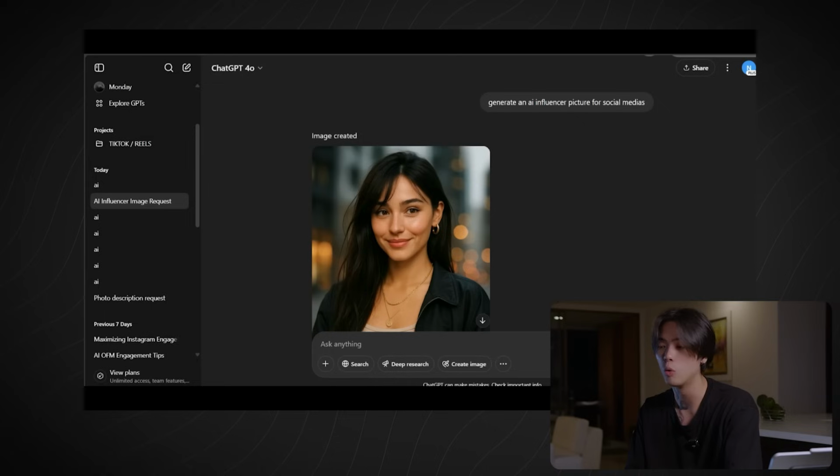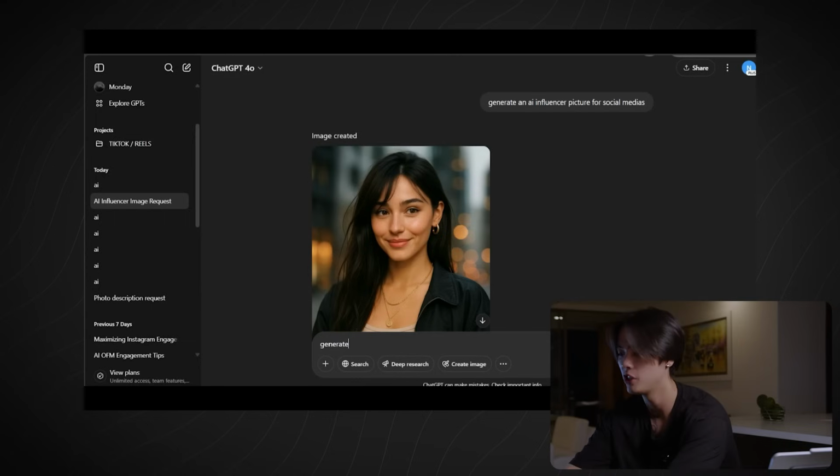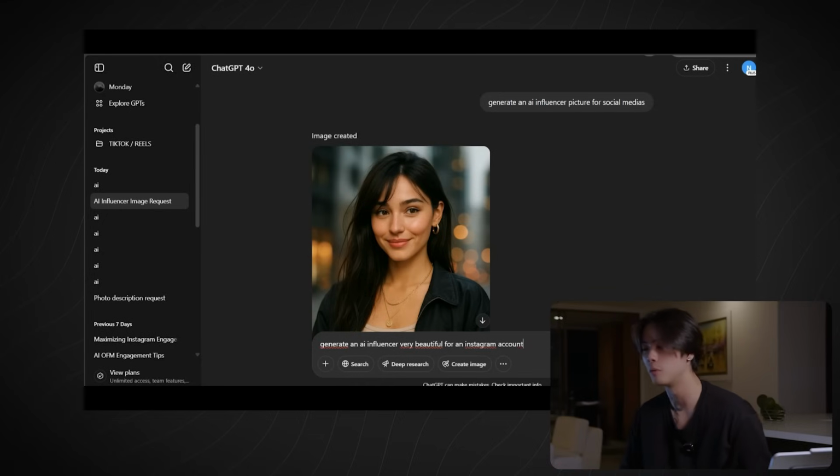And I just want to begin by telling you what to not do first. Something you don't want to do when you use a prompt generating AI, like ChatGPT, even on Kling AI, even on Picasso. It's always with a prompt, so mastering prompts becomes essential to have good results. That's why I will tell you how to use it basically. So that's something you don't want to do. You don't want to say, generate an AI influencer very beautiful for an Instagram account.